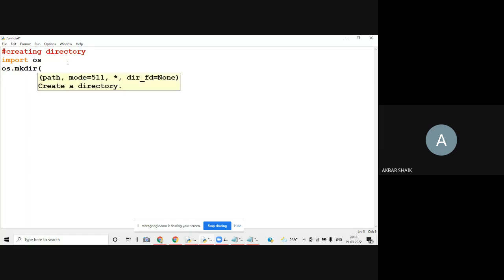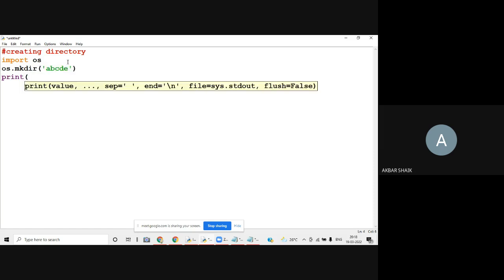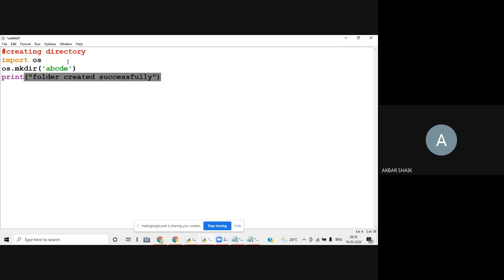and I am going to write the folder name also. I am creating a folder with ABCDE. Okay, this is my folder name, and after that simply you can use a print function, folder created successfully. Okay, so this is a simple program.